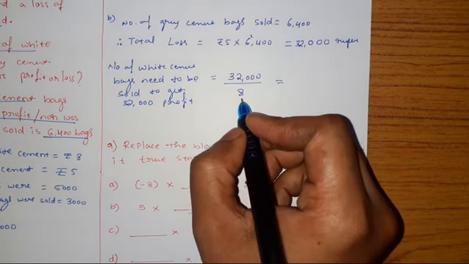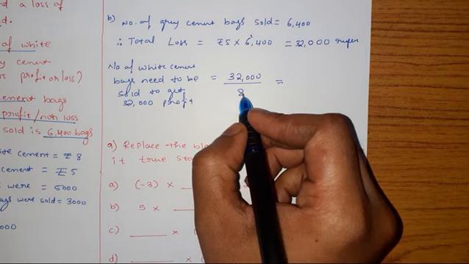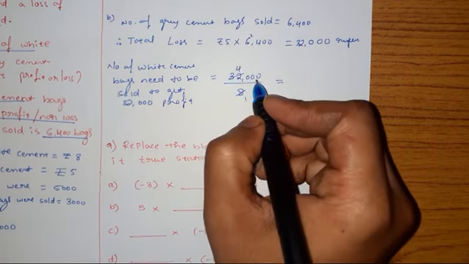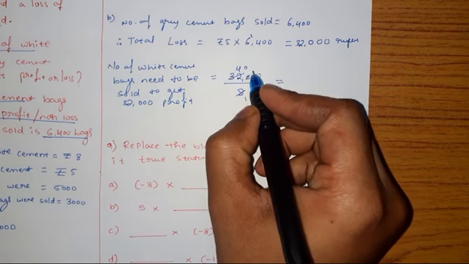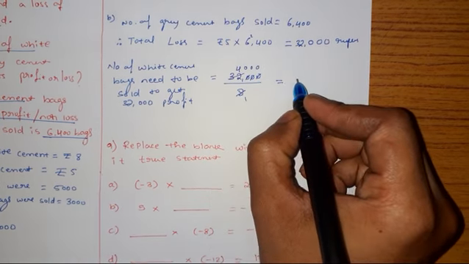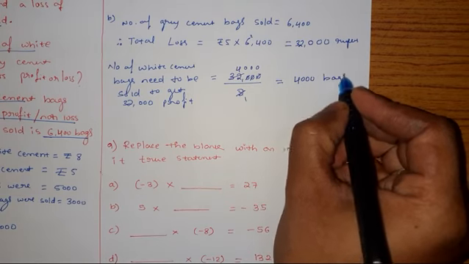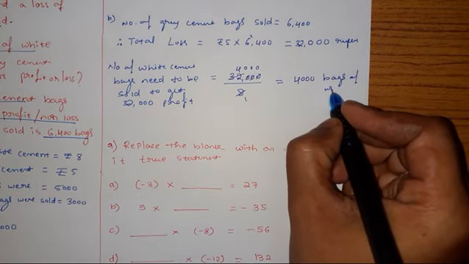So divide. 8 4s are 32, 8 zeros are 0, 8 zeros are 0, 8 zeros are 0. Therefore my answer is 4,000 bags of white cement.